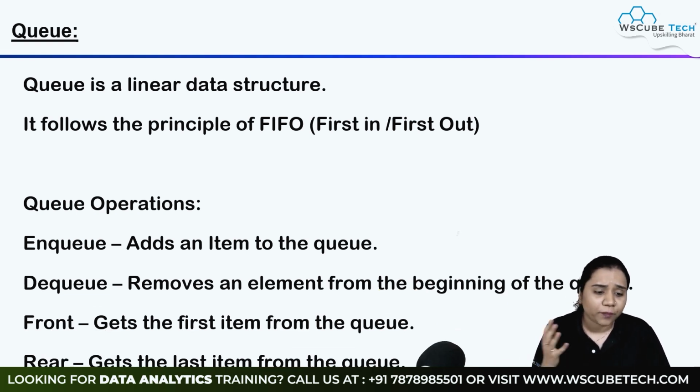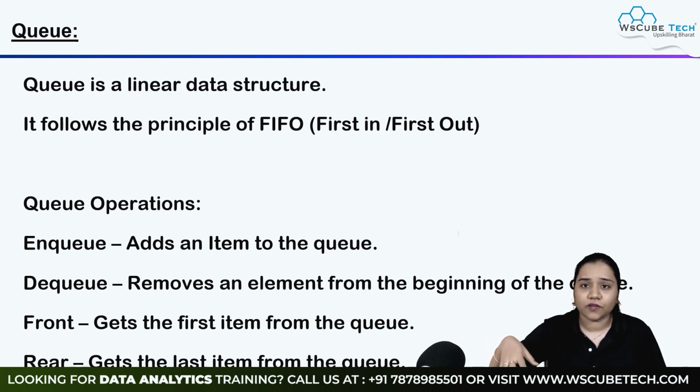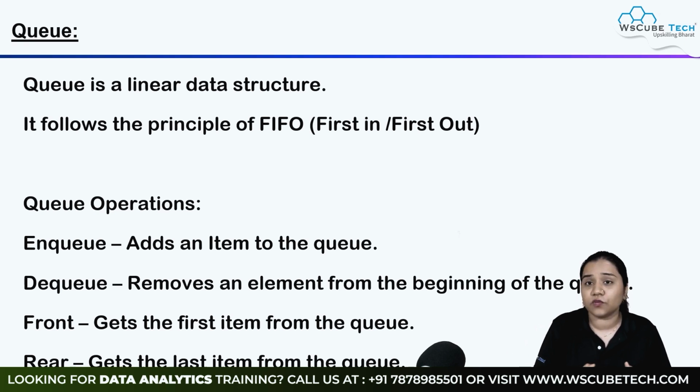FIFO follows queue operations. There are some queue operations that we will be discussing: enqueue, which adds an item to the queue. Just like how push adds an item to the stack, here enqueue adds an item to the queue. Next is dequeue. Dequeue removes an element from the beginning of the queue. In stack, what happened? Stack popped an element from the end of the list, while here dequeue removes an element from the starting of the list.